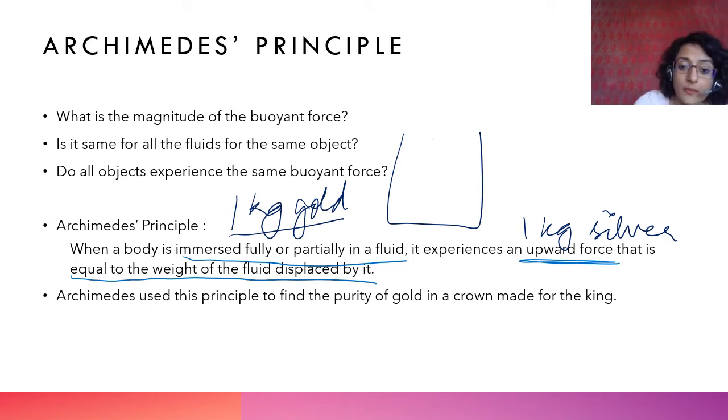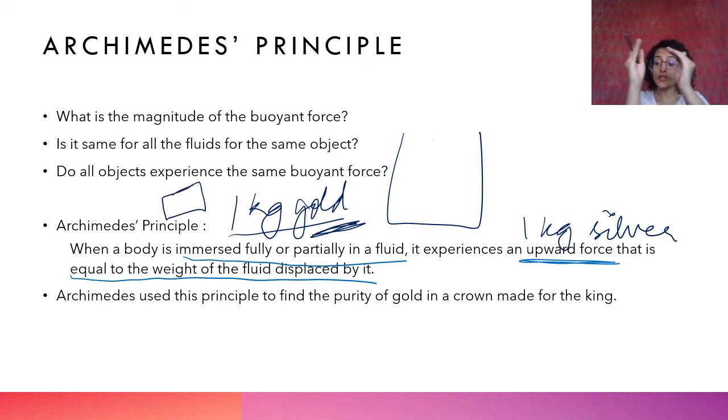Now you have to remember that gold is denser than silver. So therefore gold displaced less water, right? And silver displaced more water. There is also another logic to it कि gold की डेंसिटी ज्यादा है तो 1 kg of gold will only appear like छोटा सा, इतना सा, because dense है तो it is concentrated mass, है ना. The volume is lower for 1 kg. सिंपल लॉजिक है, mass upon volume.